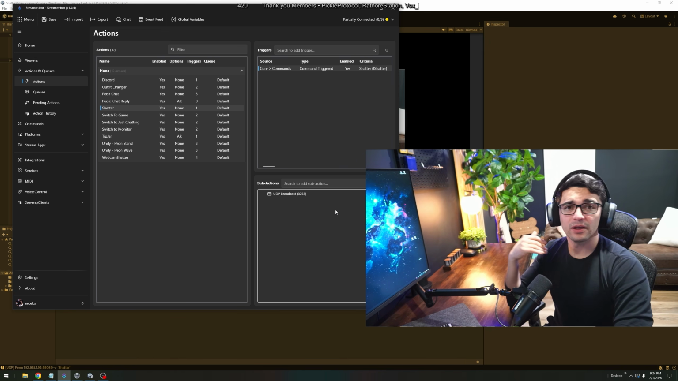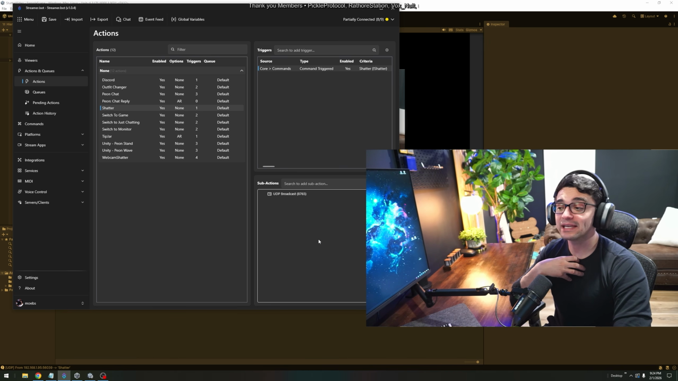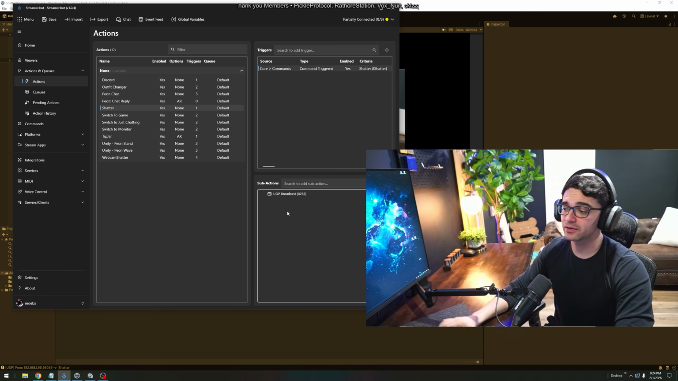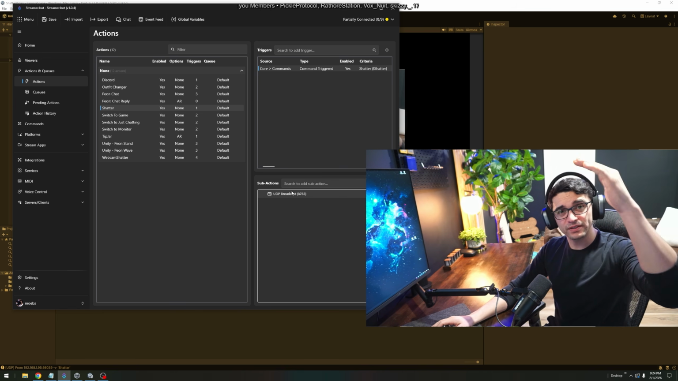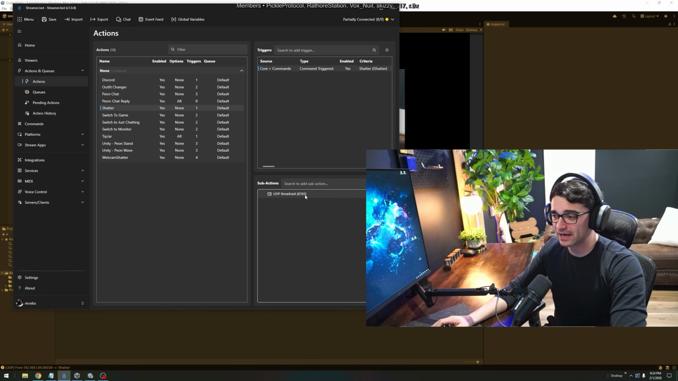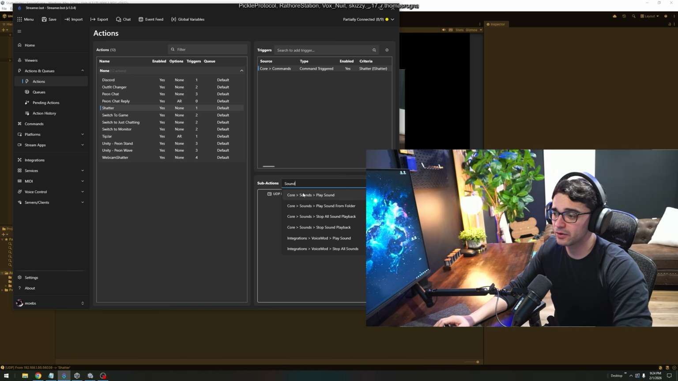Okay. And the one I showed you had sound. I did that inside Streamerbot. Right here, sub actions. This goes in ascending order. So I wanted this to activate before the sound. So it's this, then if you type the word sound, you can see right here, core play sound.